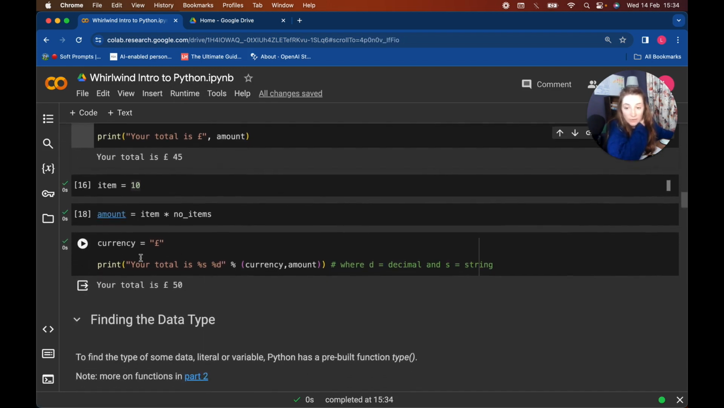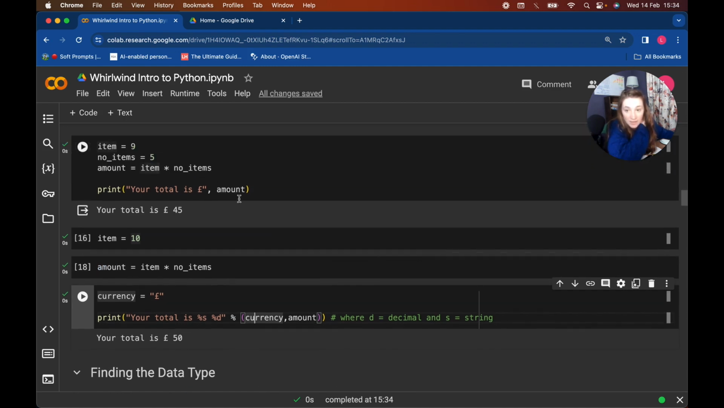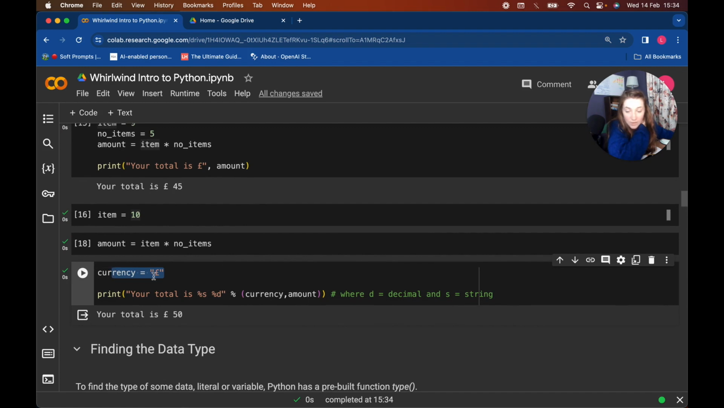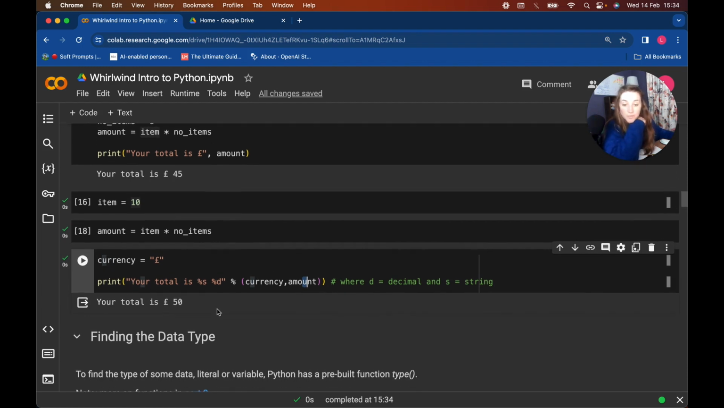And just to talk through what I've done in this print statement, you see here it says your total is £50. I've said your total is, and this is a string, and this is the decimal. And then I've put the percentage sign here and said the first variable you're going to sub in is currency, which we have set here. And the second variable you're going to sub in is amount, which is a decimal. And that's how we can do some interesting printing based on variables.